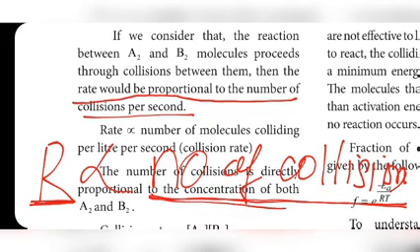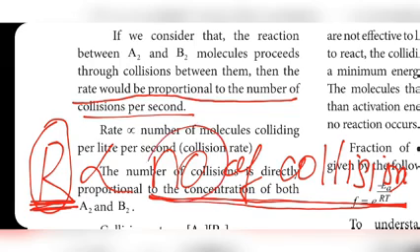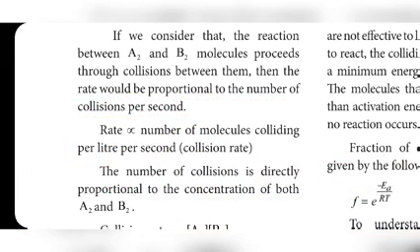If fewer collisions take place, the rate is also less. So, the rate of the reaction depends on the number of collisions, and rate is directly proportional to the number of molecules colliding per liter per second.